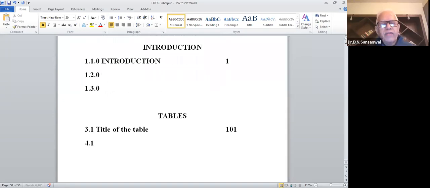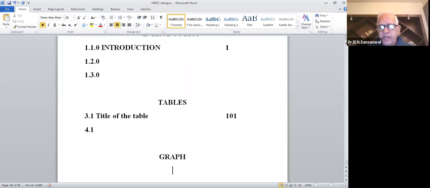Now, once you have done the tables, it is quite possible you might have put in graphs. And all that, what I am writing, is in capitals, so you have to write in capitals. When you are giving graphs, it is quite possible you might have numbered it 4.1. What was the heading of the graph? So the title of the graph you should give.